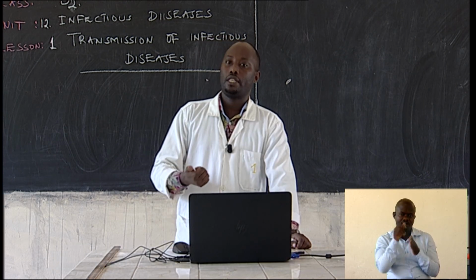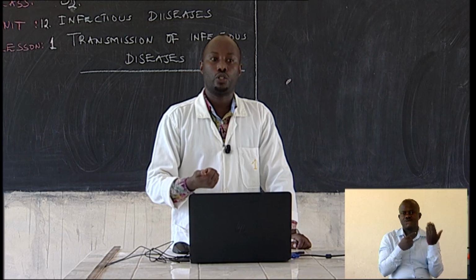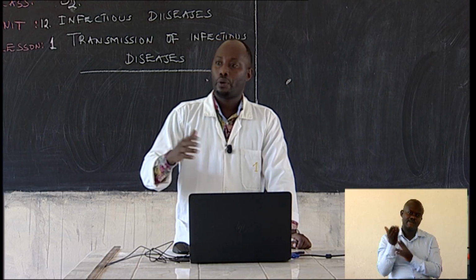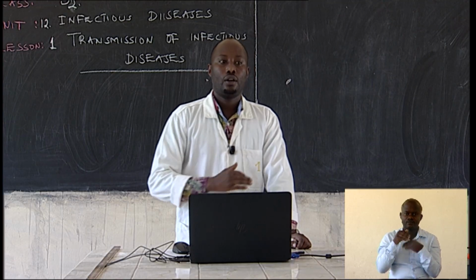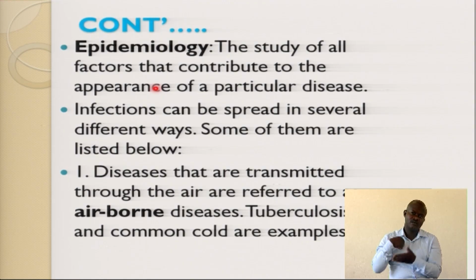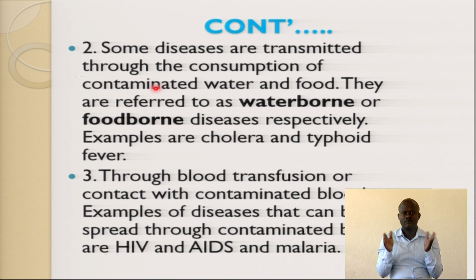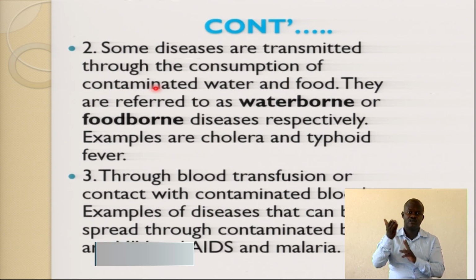We said one way is air. The disease can be transmitted through air. We are ending our lesson, summarizing our lesson. If it is through air, it is an airborne disease. Examples are tuberculosis and common cold. Number 2, we said some diseases can also be transmitted through consumption.